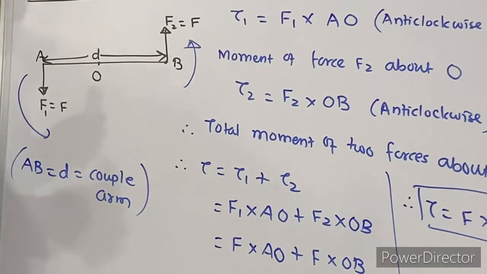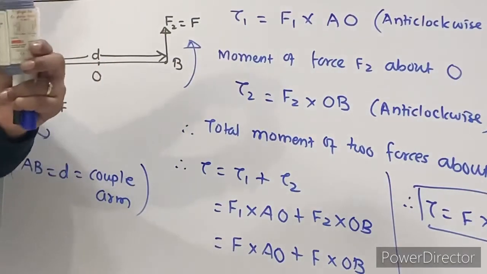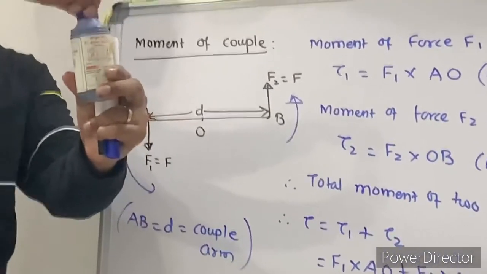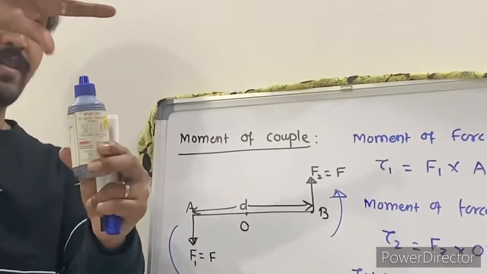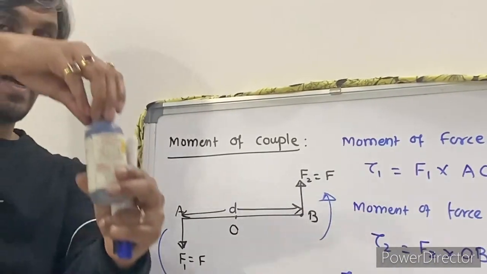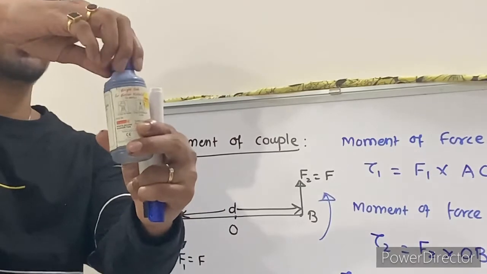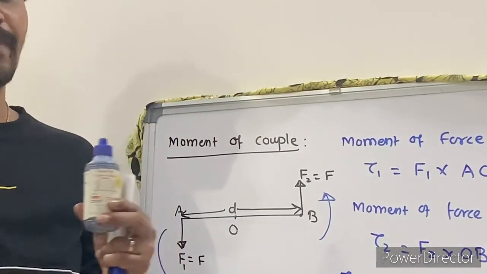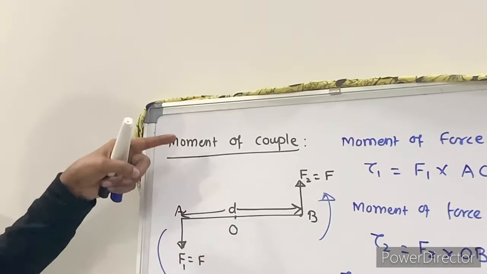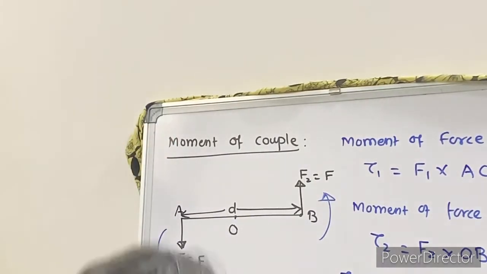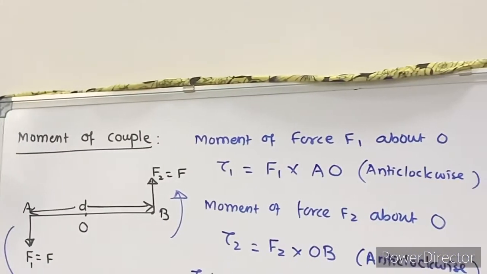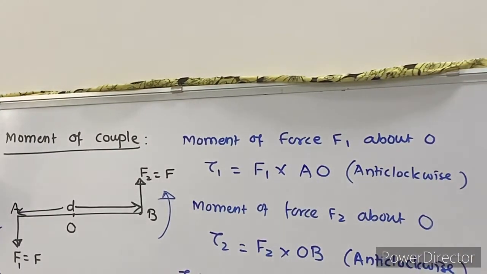Now what are the examples of a couple? One example is your steering wheel. The first example will be a steering wheel. Now I want to open the cap of this bottle, so I am using an example of a couple. I'm opening this cap, I'm closing this cap. This is nothing but your couple. So a couple is two forces equal in magnitude, opposite in direction, acting on the same body.